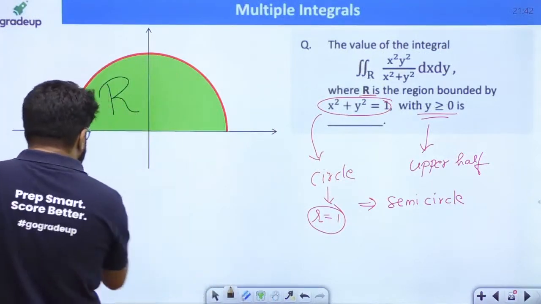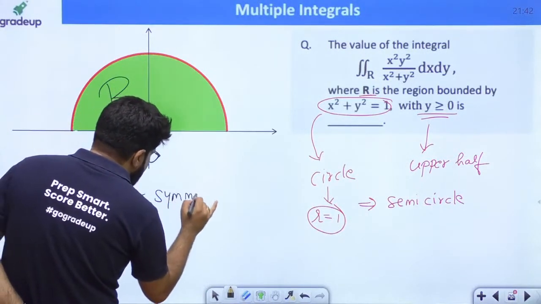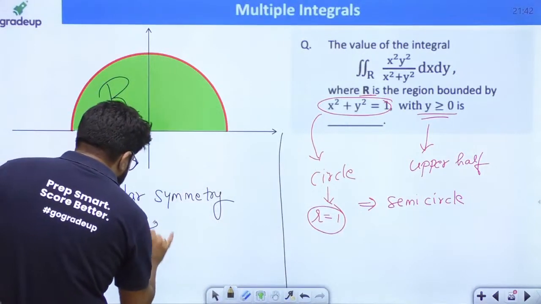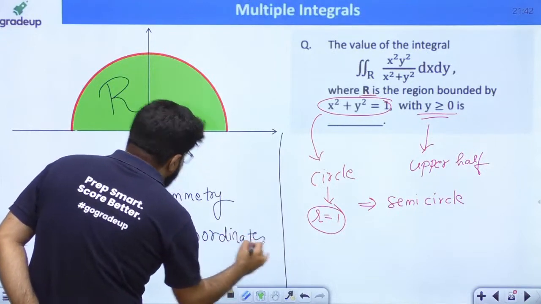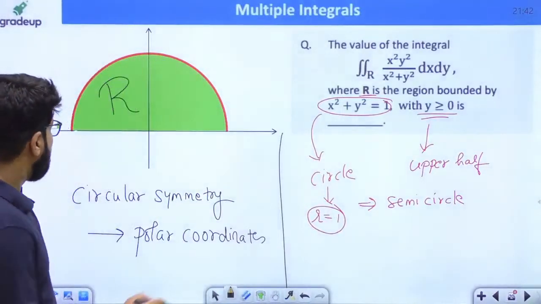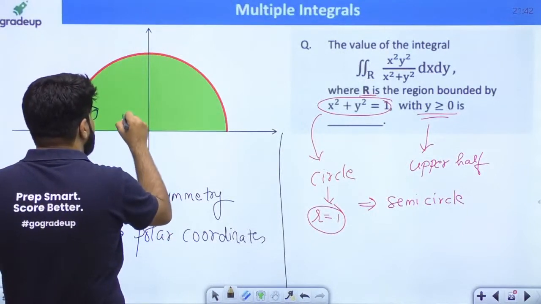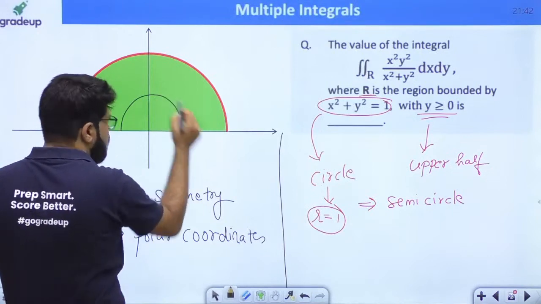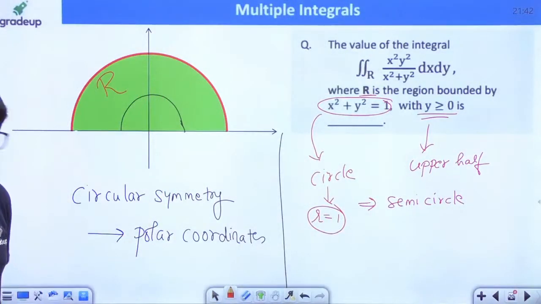So whenever you have circular symmetry in 2 dimensions, you can move towards the polar coordinates. Rather than slicing it vertically, I am going to take a general semicircle.